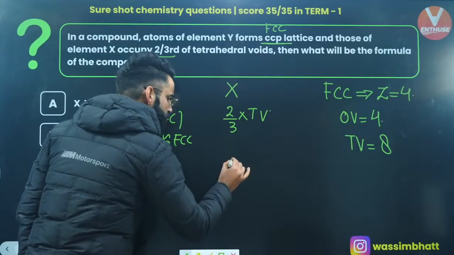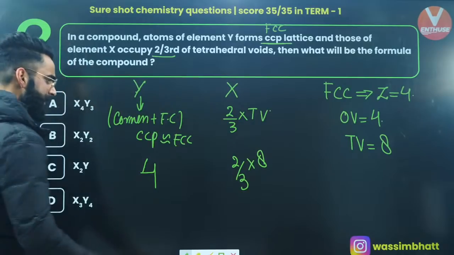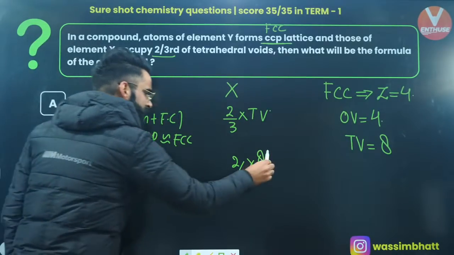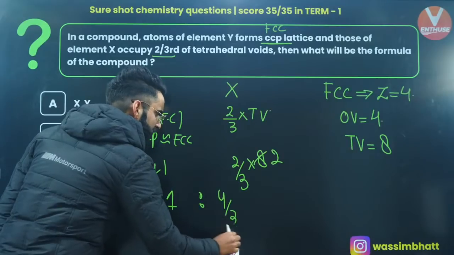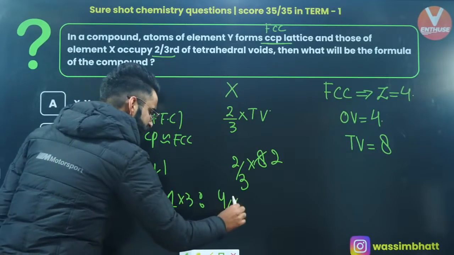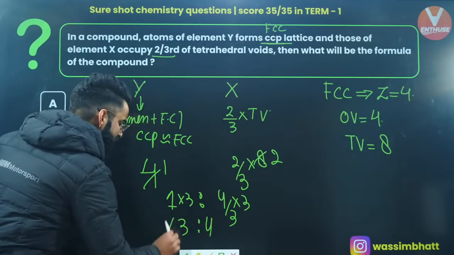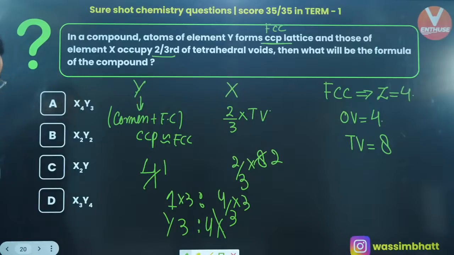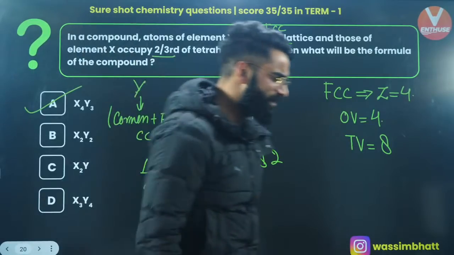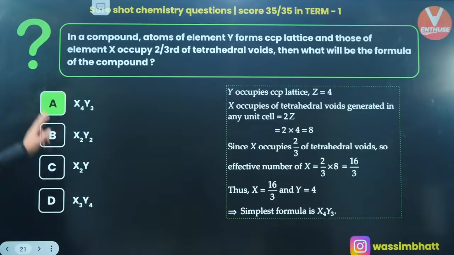X particles, 2/3 of tetrahedral voids. Tetrahedral voids total, there are 8, right? So 2/3 of 8. So let me just quickly solve it. It's going to be 1, this is going to be 2. So the value comes out to be 1:4/3. If I multiply throughout by 3, I'll be getting the value as 3 and 4. So Y is going to be 3 and X is going to be 4, right? X4Y3. So option A is going to be the one which is correct, right? I'm sure this is clear to everyone.